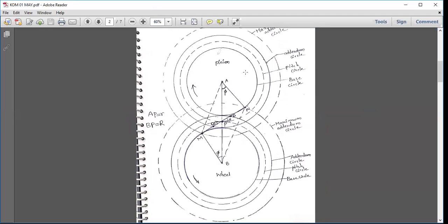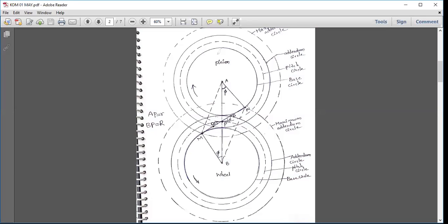When the pinion is the driver, the wheel is the driven, that means the teeth of pinion and wheel will engage at point D and disengage at point C.